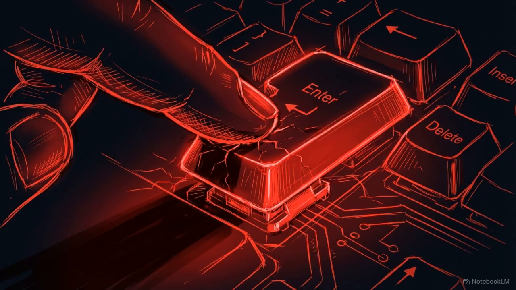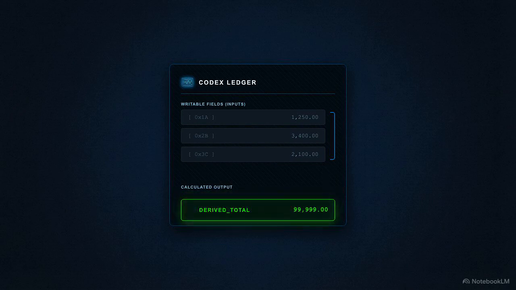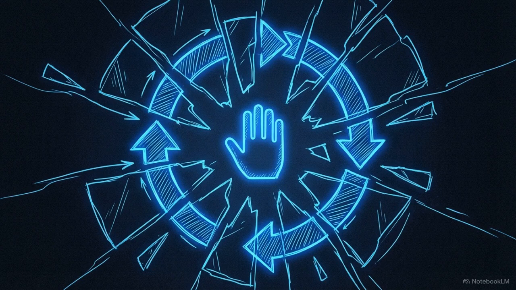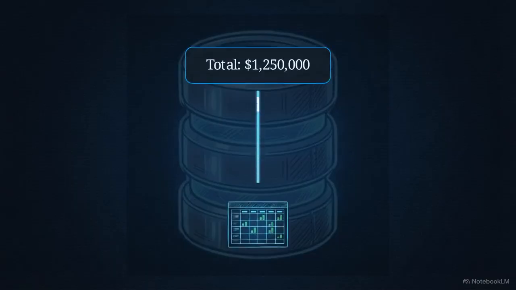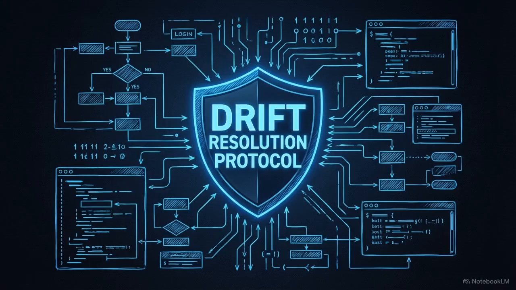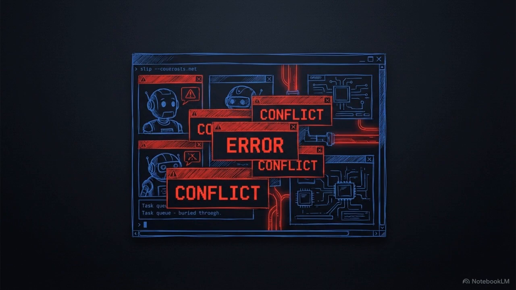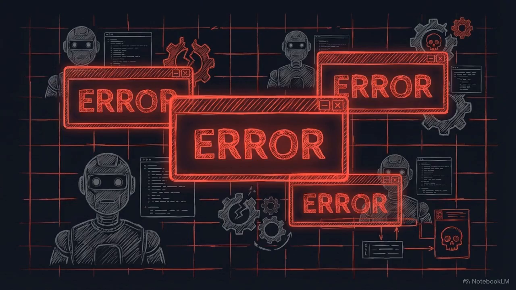Often, this is caused by a human operator manually fixing a final calculation or top-line metric to reflect a new assumption, without updating the underlying raw data that produced it. That manual intervention breaks the closed logic loops agents rely on. When the end result disconnects from the source data, the agents lose the mathematical continuity required to operate autonomously. To address this, the Realm framework uses a protocol called Codex Reconciliation, a system designed to detect and resolve these discrepancies automatically. If the system cannot resolve these conflicts as they occur, the data becomes unusable for autonomous work, causing the hybrid system to stall.